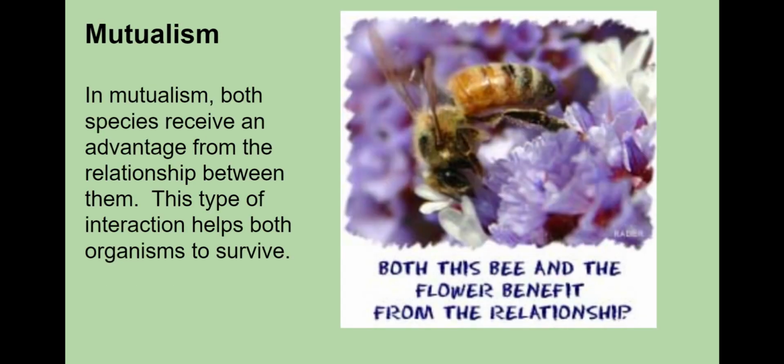Mutualism is another type of relationship. In mutualism, both species receive a benefit from the relationship. The interaction helps both species to survive. An example is shown here. Both the bee and flower benefit from their interaction. Another example you are familiar with is the relationship between the oxpecker bird and the hippopotamus.